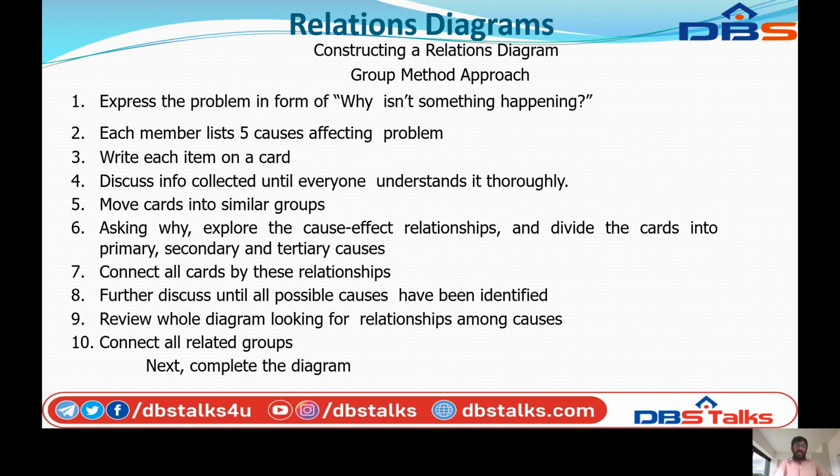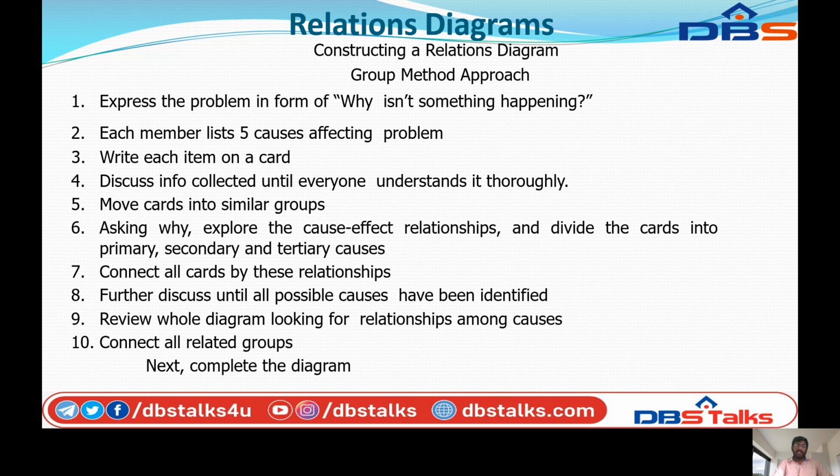Asking why, explore the cause-effect relationships and divide the cards into 3 stages. What are they? Primary, secondary and tertiary causes. So asking why means exploring the cause-effect relationships, which can be divided into 3 stages of causes.